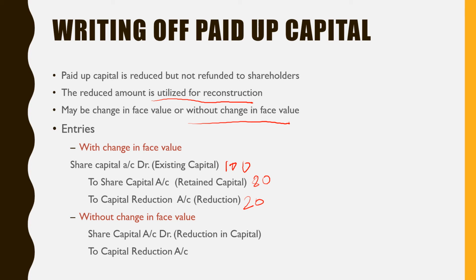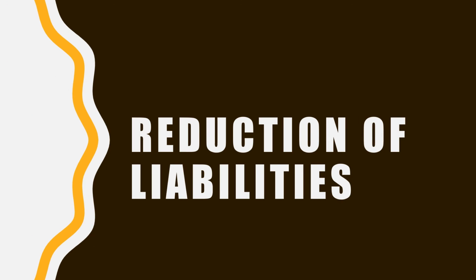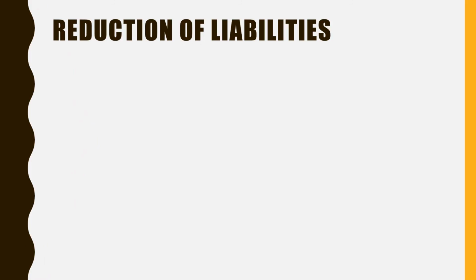In the last case, it was transferred to which account? It was transferred to the shareholders account, right? Instead of this, now we have transferred it to the capital reduction account. If you do not want to change the face value, the reduction itself will be sent to the capital reduction account. Okay. Now the next mode, that is reduction of liabilities.